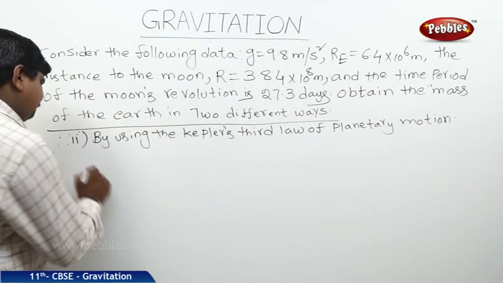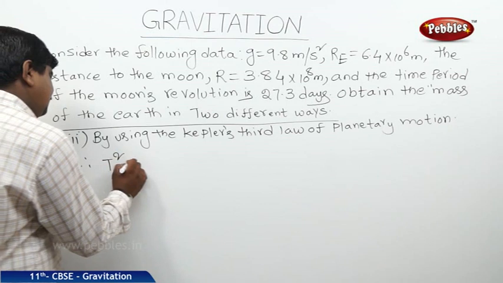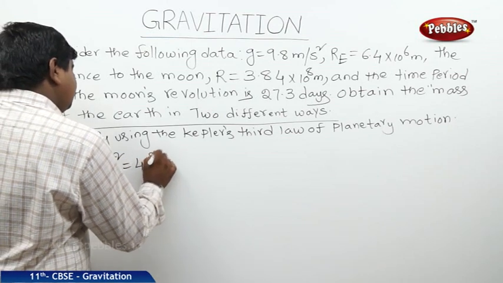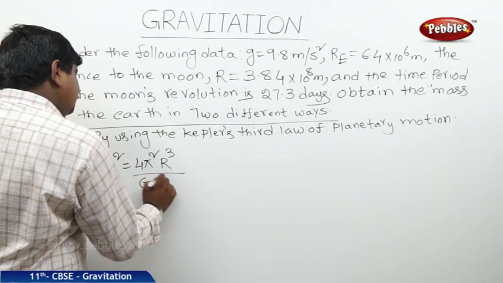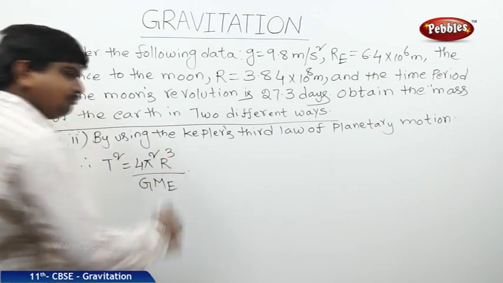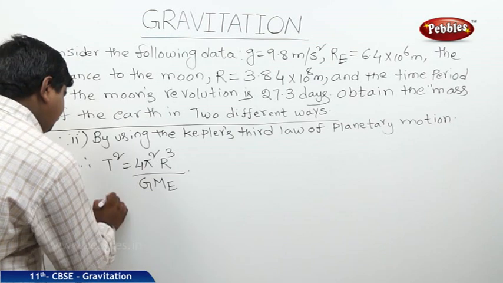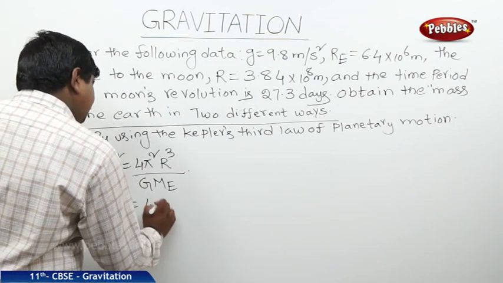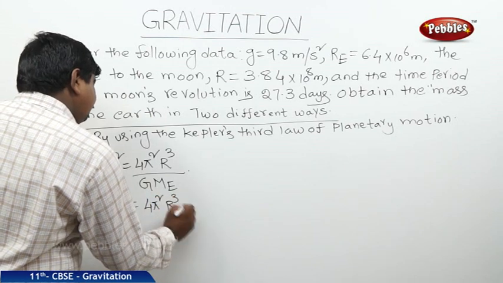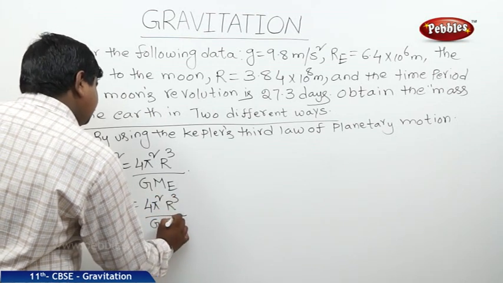We can say T square is equal to 4 pi square r cube by G ME, where ME is equal to 4 pi square r cube by G T square.